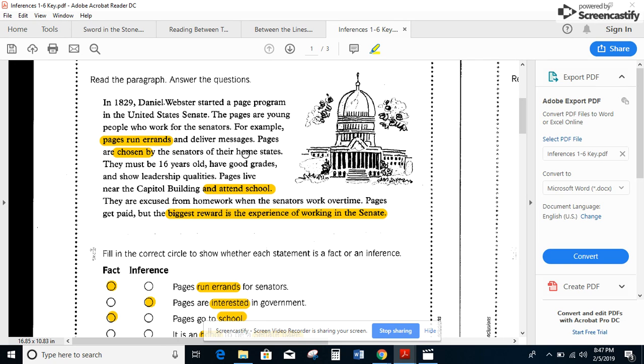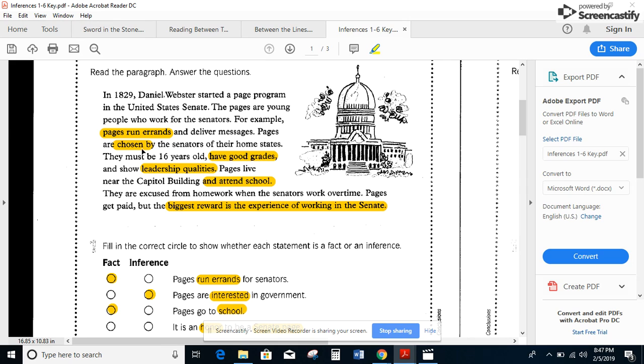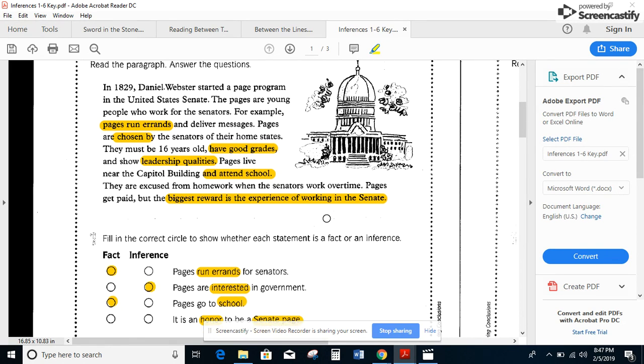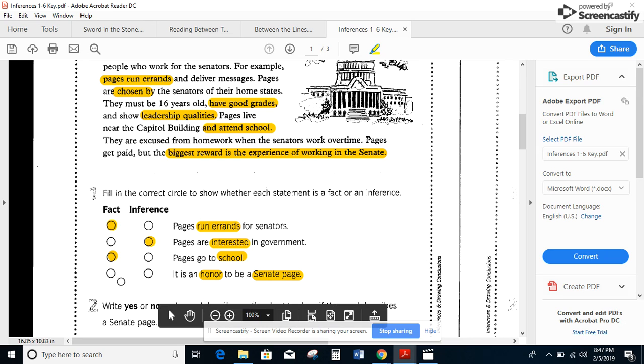That sounds like a little bit of local pride. They have to be 16 years old and have good grades. So again, making it a step harder, and show leadership qualities. So we have a lot of evidence for it, but not directly stated yet. Okay, if they're chosen, they have to have good grades and show leadership qualities. They're excused from homework. It sounds like a pretty big honor, but they don't come out and say that. So if they don't come out and say it, it is an inference.